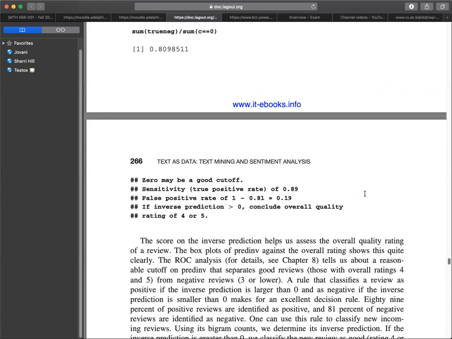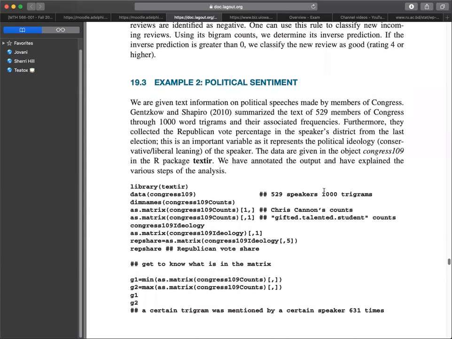A rule that classifies a review as positive if the inverse prediction is larger than 0, and as negative if the inverse prediction is smaller than 0, makes for an excellent decision rule. 89% of positive reviews are identified as positive, and 81% of negative reviews are identified as negative. One can use this rule to classify new incoming reviews. Using its bigram counts, we determine its inverse prediction. If the inverse prediction is greater than 0, we classify the new review as good, where the rating is 4 or higher. We move on to the next example, which is political statement.